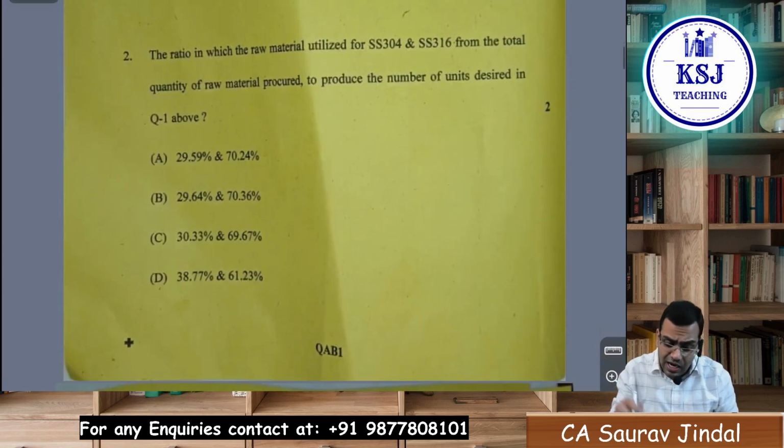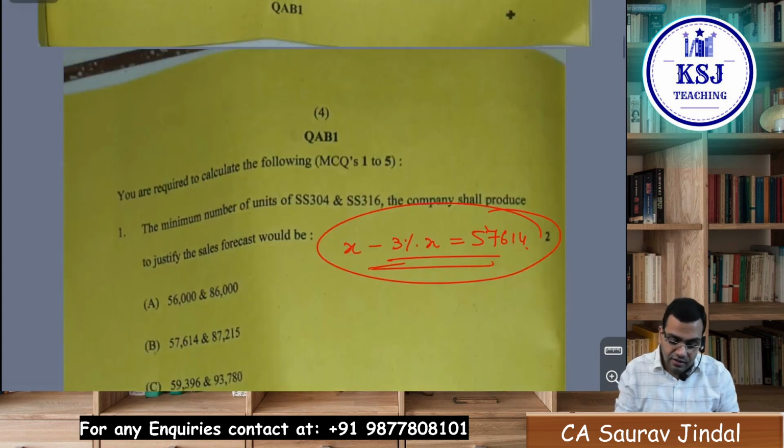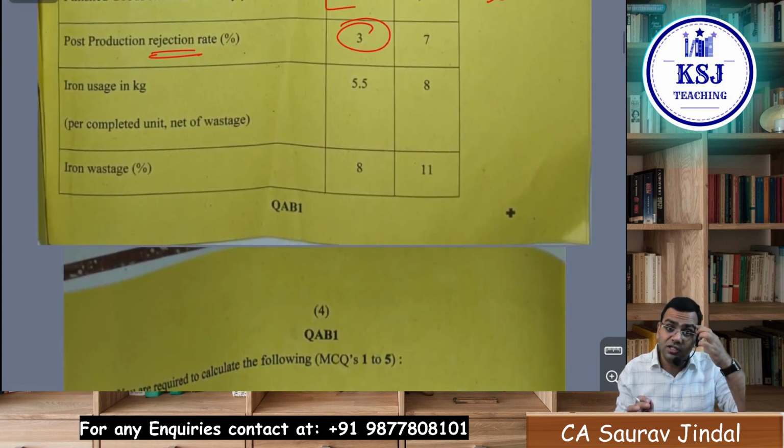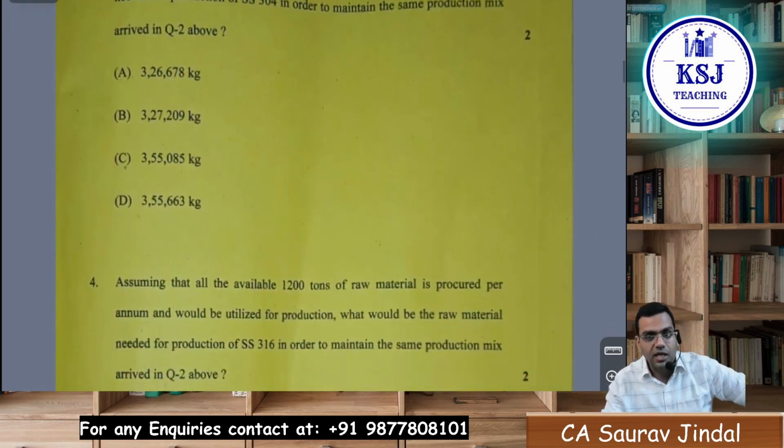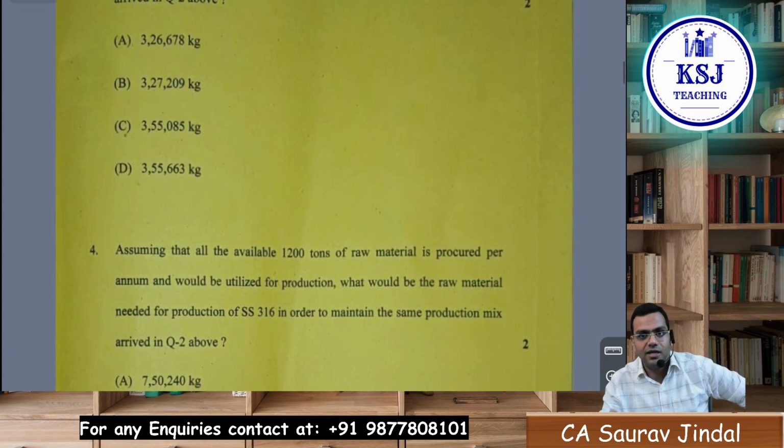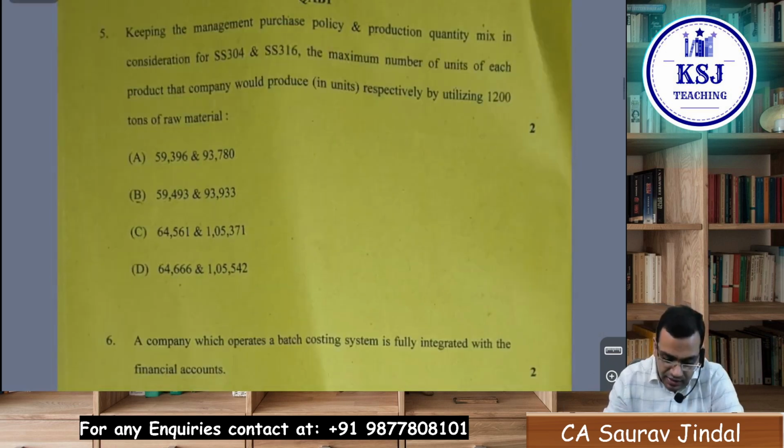Based on this, how much of the raw material will get utilized? Right, not procured, utilized. How much of the material will get utilized in proportion? So this is how it was to be solved. Yes, it was not a direct or straightforward question. It was a tricky question, I agree. Right. So coming to case study 2.